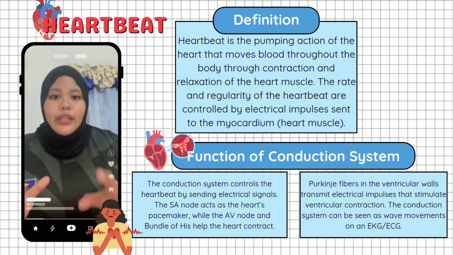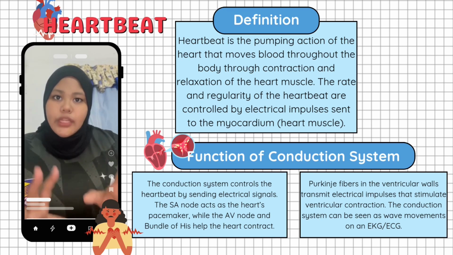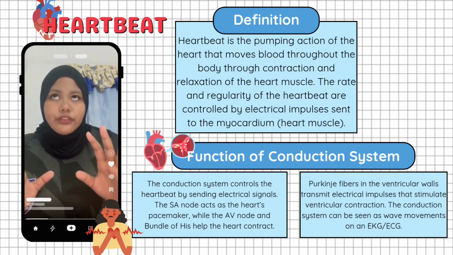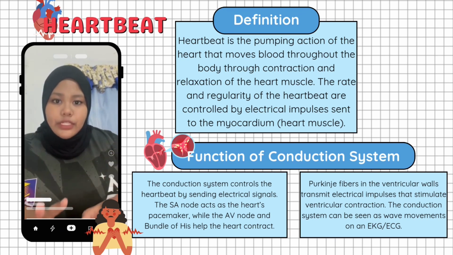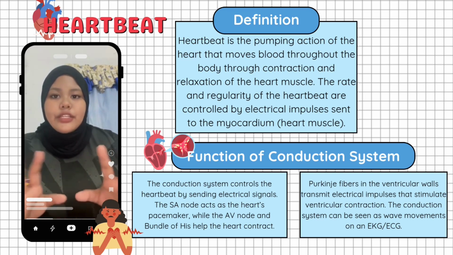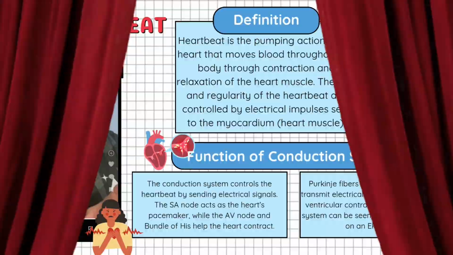The SA node acts as the heart's natural pacemaker. The AV node and the bundle of His help coordinate heart contractions, while the Purkinje fibers transmit signals to the ventricles so they can contract properly. This electrical activity can be seen on an ECG or EKG.